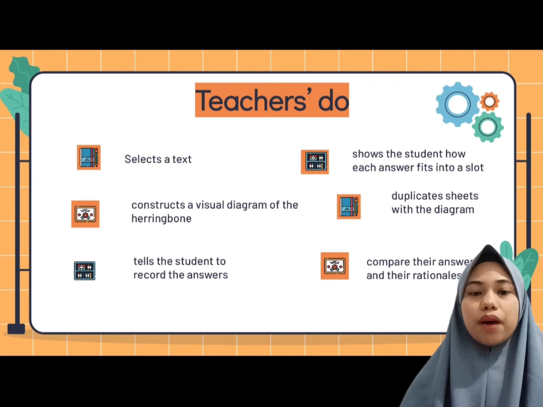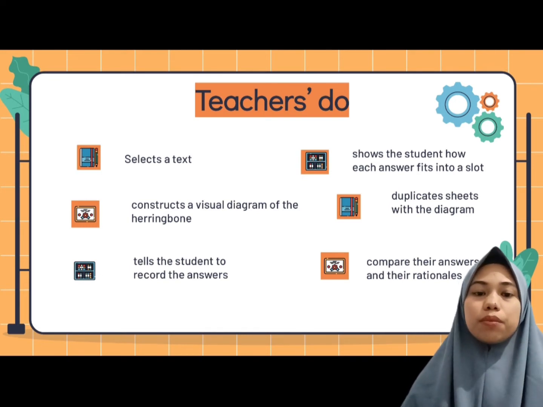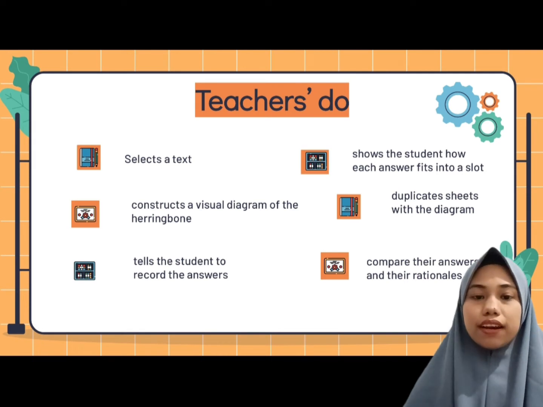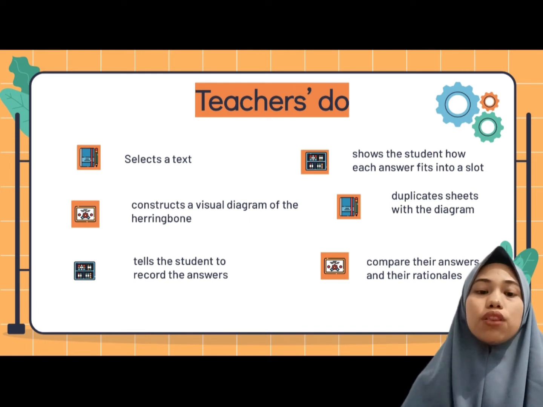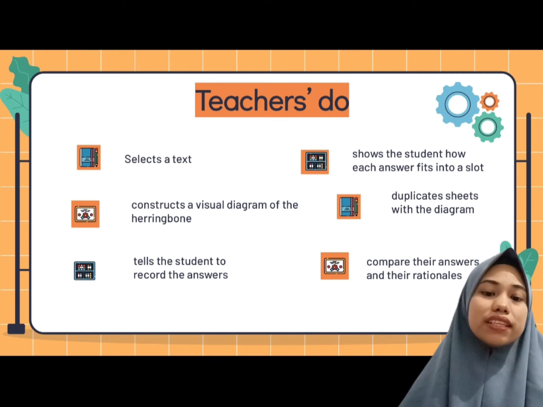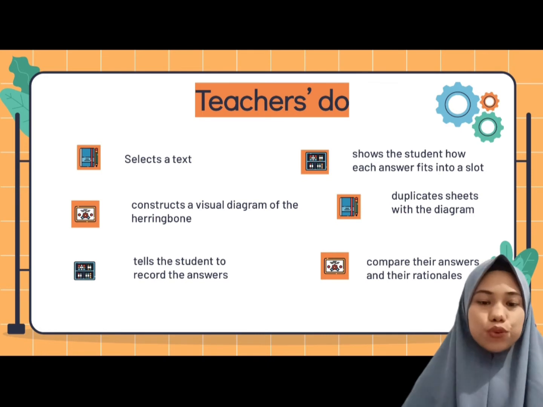Okay, the next is about what teachers do and what students do. The first is about what teachers do. The first is the teacher selects a text at the appropriate reading level, and the second is the teacher tells the students to record the answers to the questions on the diagram, and the students look for who is the author talking about, what did they do, when did they do, where did they do, how did they do, and why did they do.